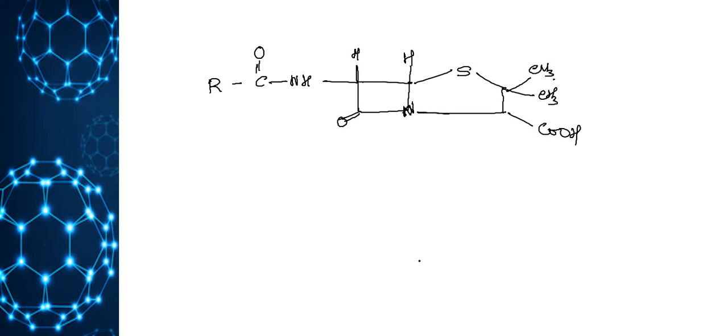Antibiotics are substances produced by microorganisms that can inhibit the growth of or even destroy other microorganisms. The best example is penicillin. So here we have different kinds of penicillins. This is the general structure, R. So penicillin G. First we should know penicillin G. So penicillin G, what is the nature